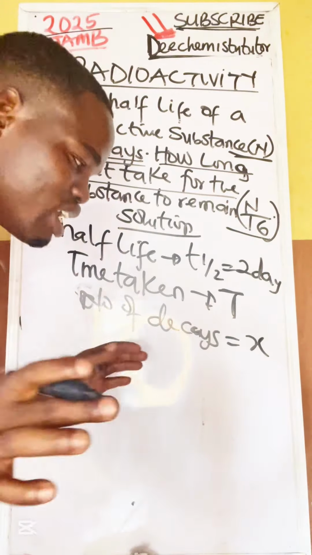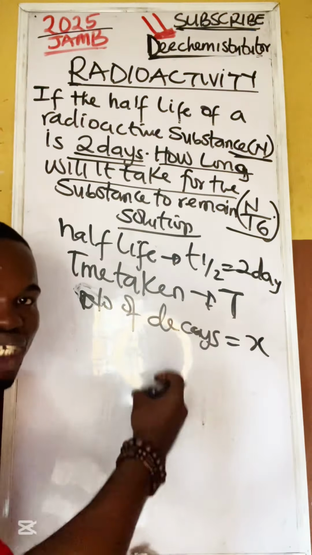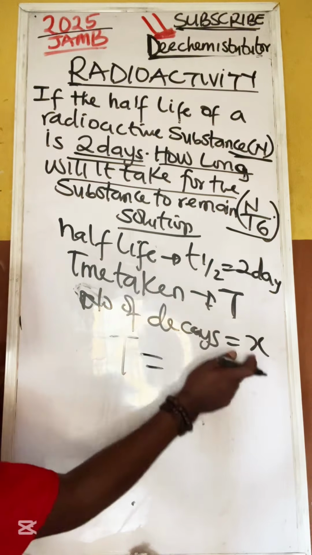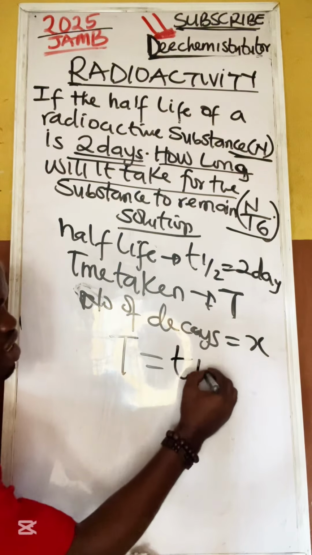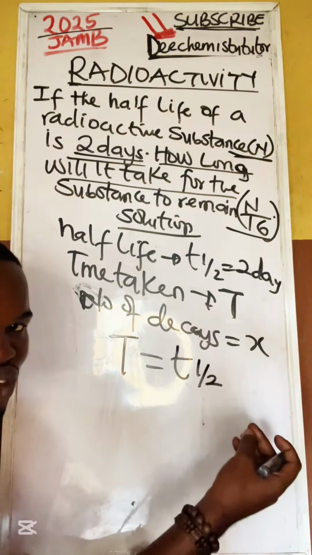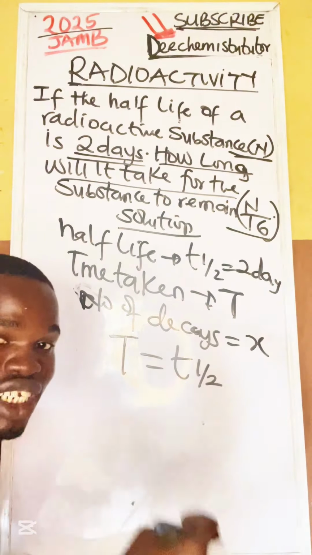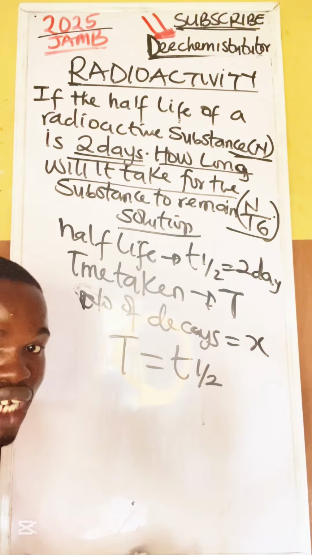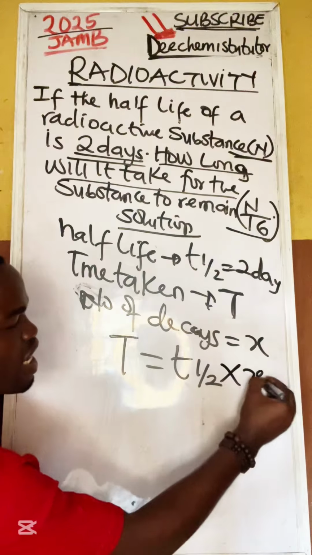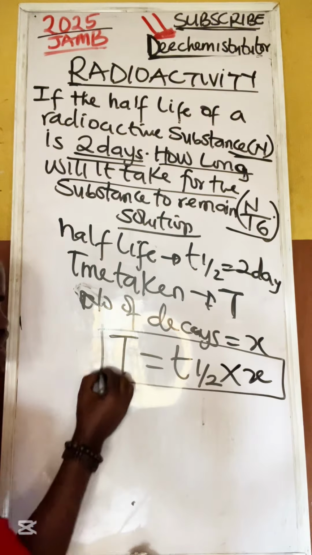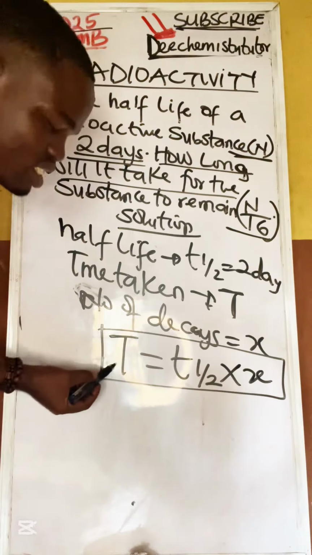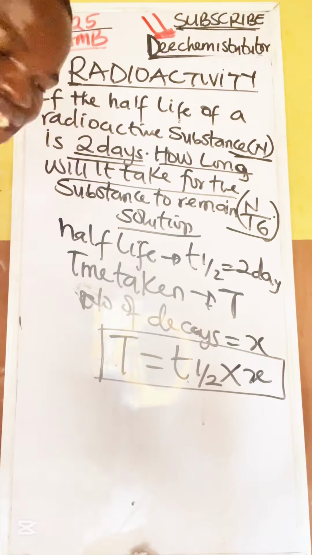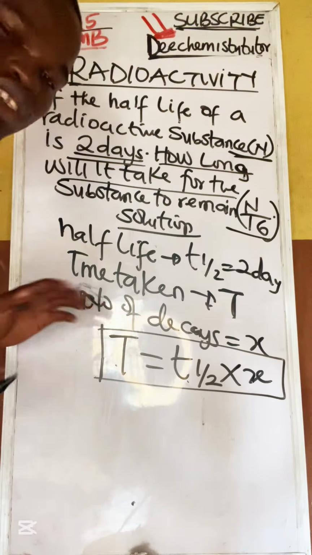I don't cram it. Look at it. Big T means it is bigger, so it must be a multiplication of other smaller ones. That is why it is small t, which is half-life, the time taken for an original mass or an original atom to become exactly half of its initial mass. That will be times x. If you know this first one, you are halfway into radioactivity. Big T equals half-life times number of decays. This formula is so important that you dare not miss it.